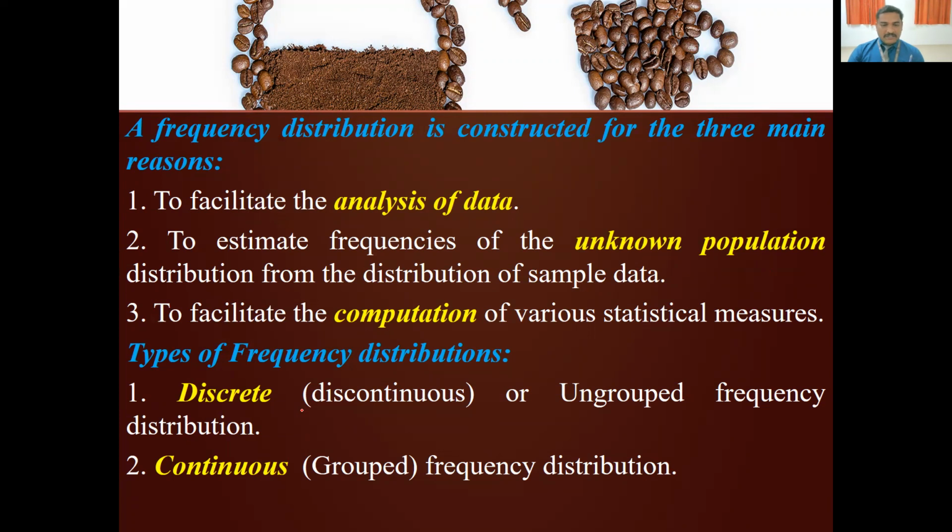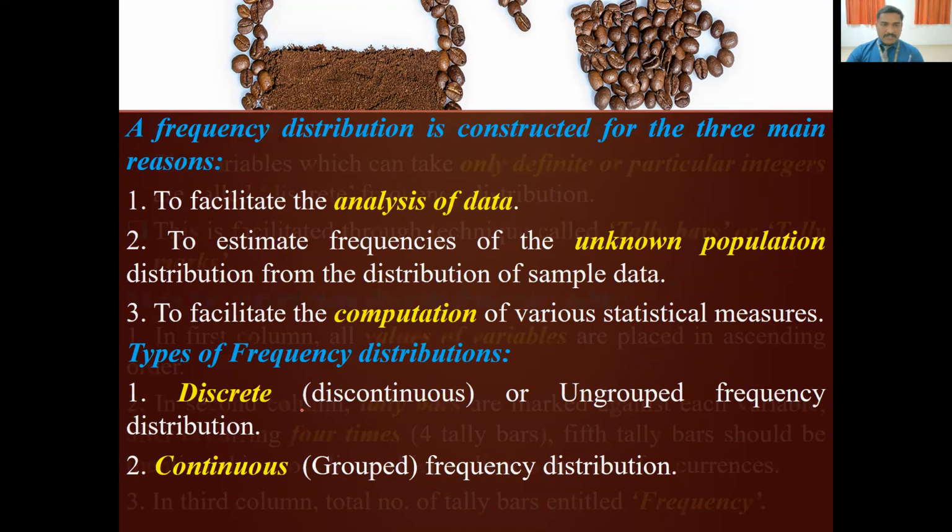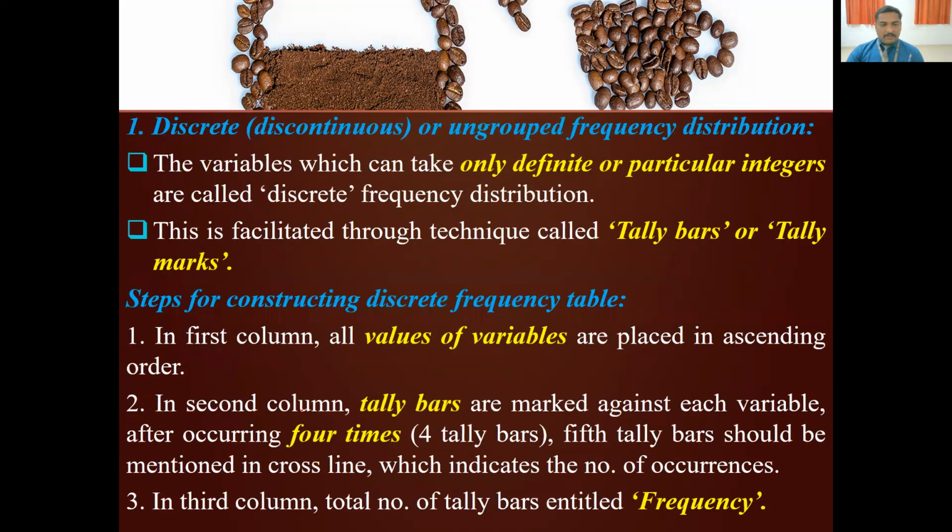But in continuous frequency distribution, we are not able to write the data individually because there may be n number of data values. So at that time, we group the given data, and within each group we count how many times those values are repeated. That we will be writing under continuous frequency distribution. We'll see one example.